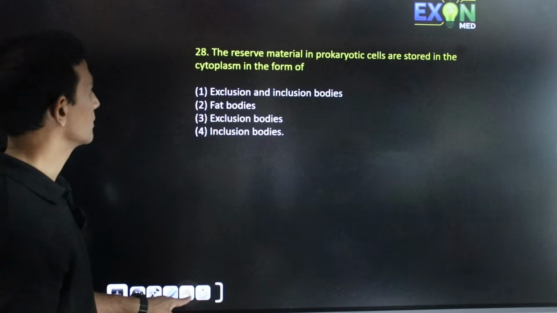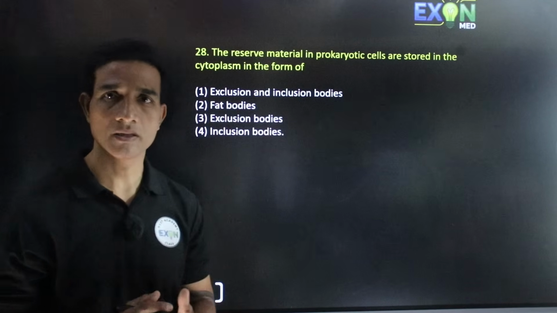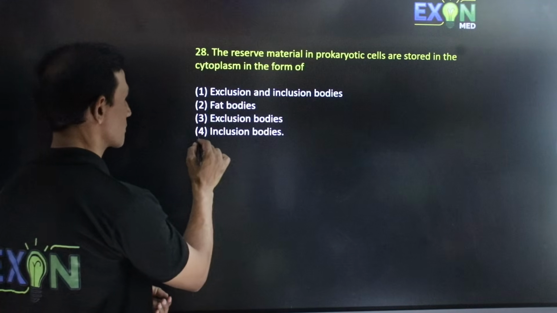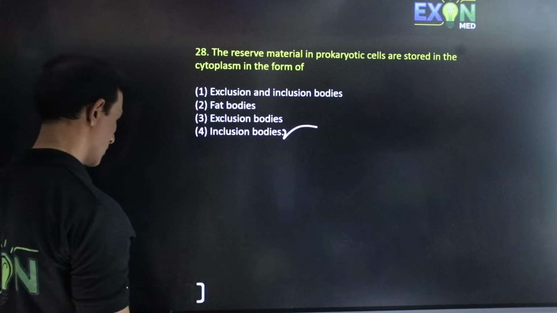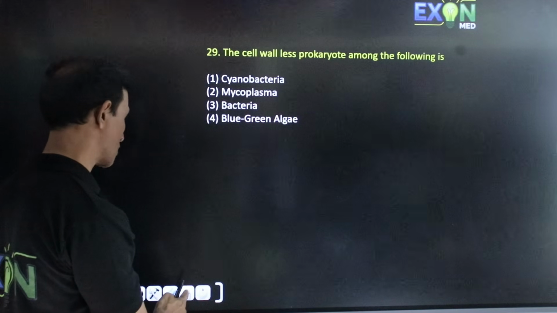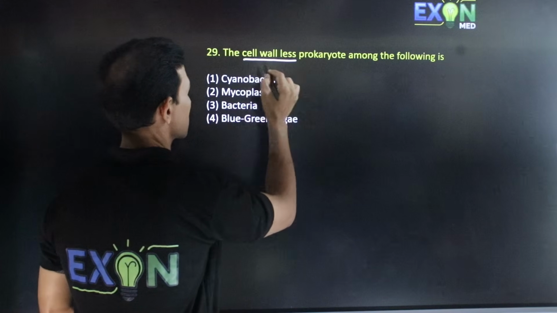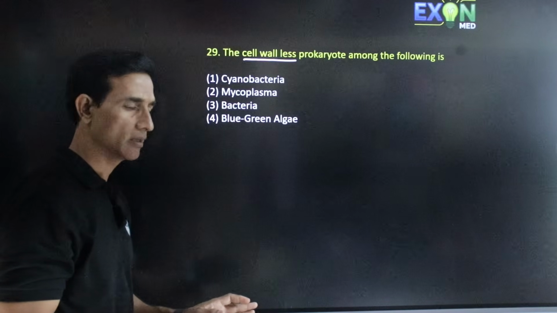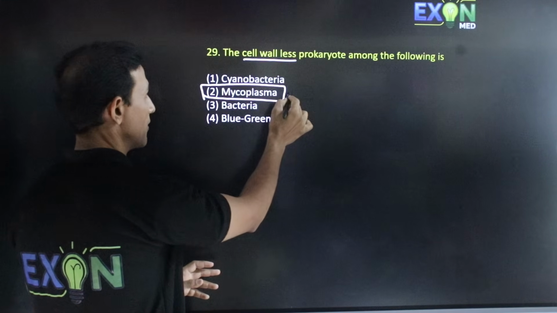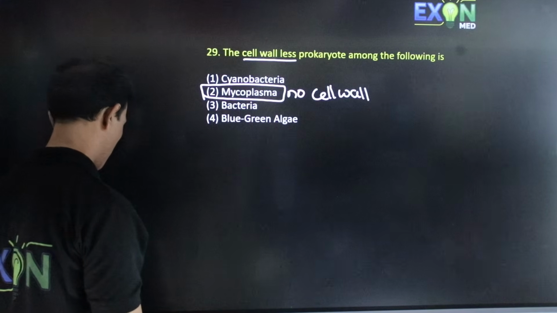Next. The reserve material in prokaryotic cells is stored in the cytoplasm in the form of, so always reserve material in the prokaryote is stored in the form of inclusion bodies. So the correct option here is inclusion bodies. It may be phosphates or cyanophycean granules. Which is the cell wall less prokaryote among the following? Cell wall less means there is no cell wall in the prokaryote. Bacteria we can find, but mycoplasma is the only one which has no cell wall. Cell wall is absent.